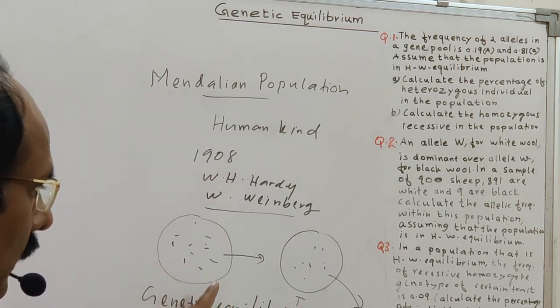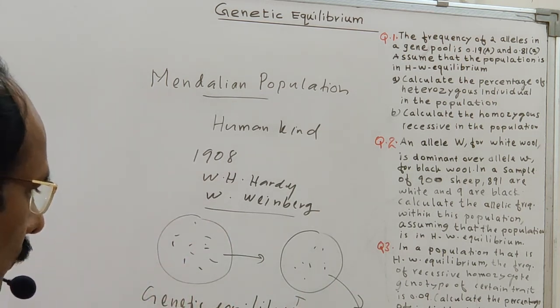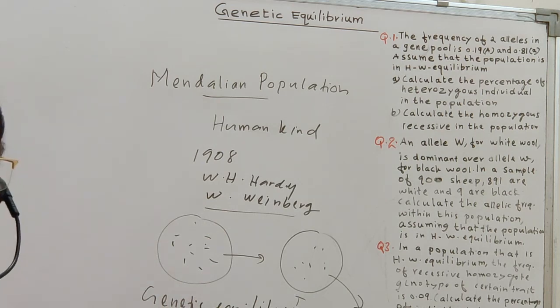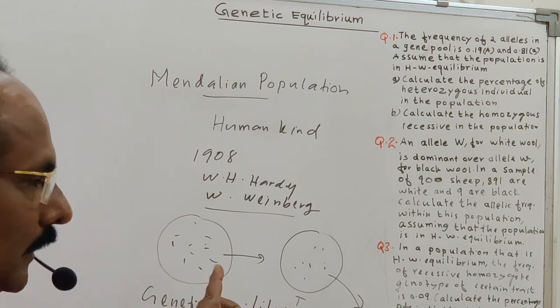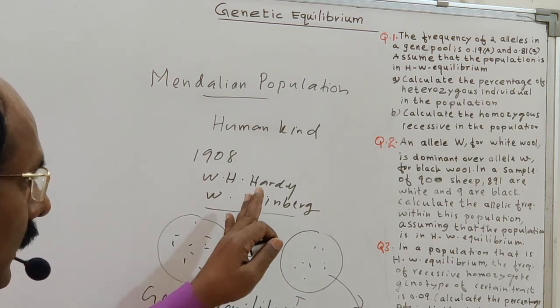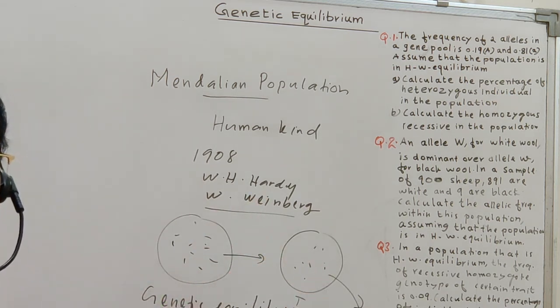So according to Hardy-Weinberg, the equilibrium cannot change unless mutation, natural selection or choice takes place. Based on this, these two scientists proposed a theory known as the Hardy-Weinberg theory.